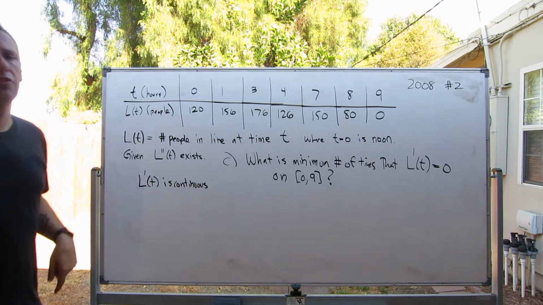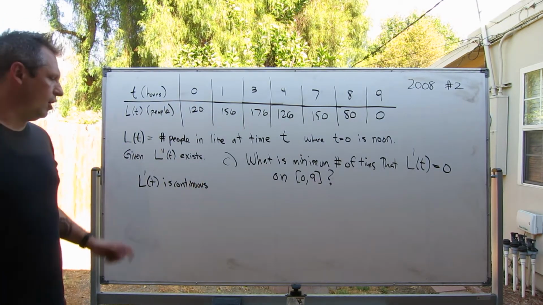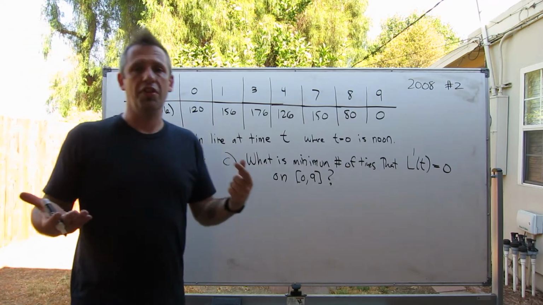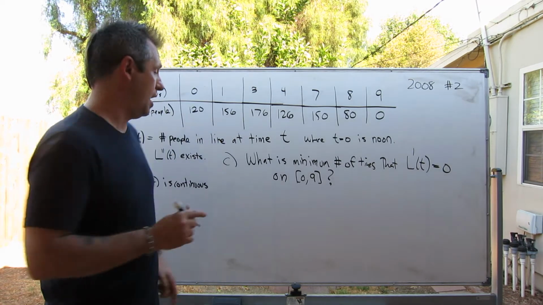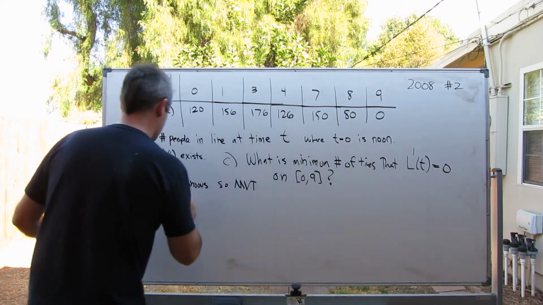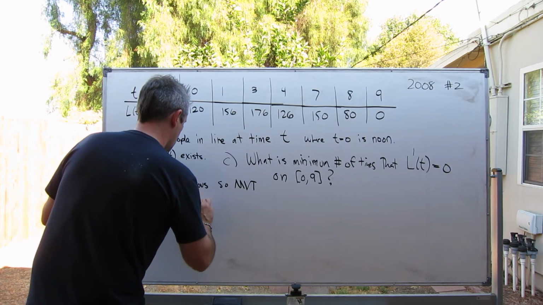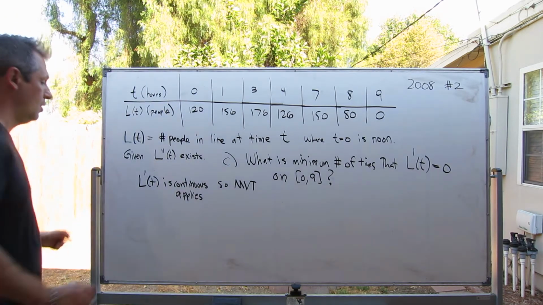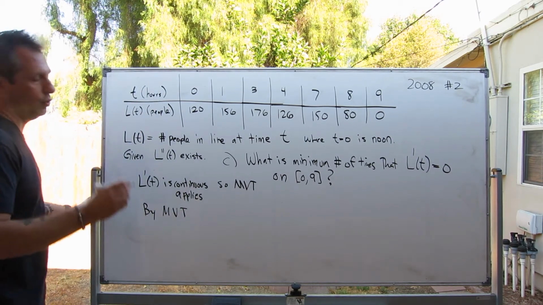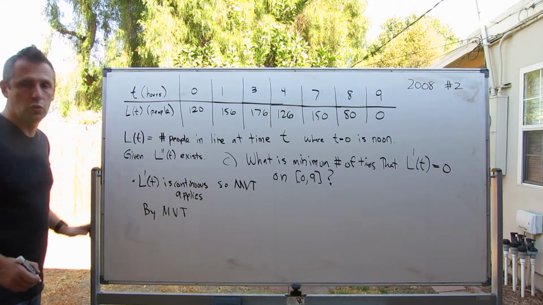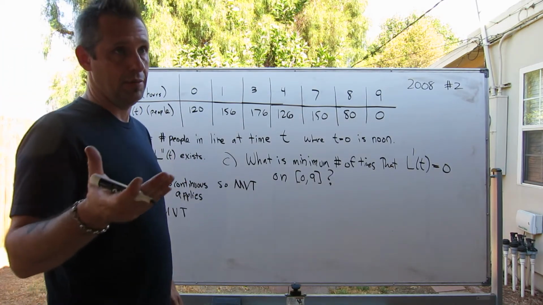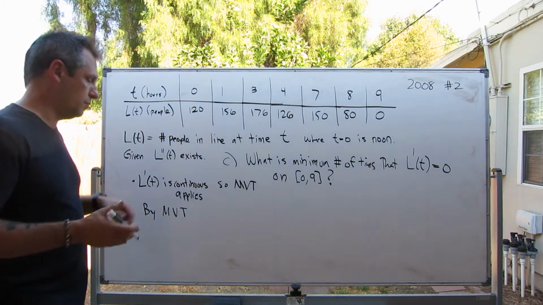We know this because L double prime exists. L prime of t is continuous, and L prime of t exists. What that means is that the mean value theorem applies. Thus, by the mean value theorem, and this is important, noting that you're allowed to use the mean value theorem, that the conditions necessary for it to hold are met, should be noted.